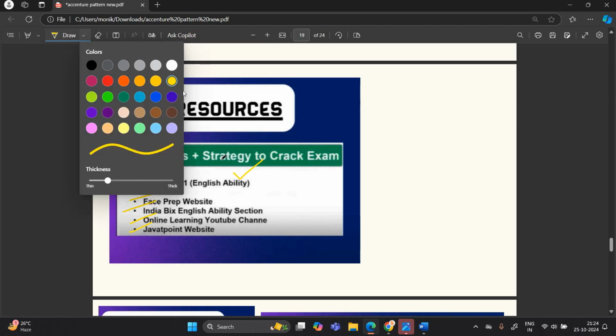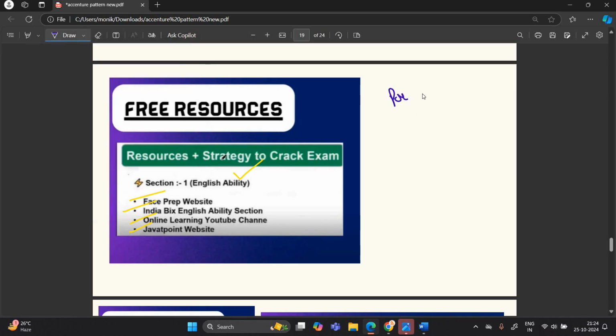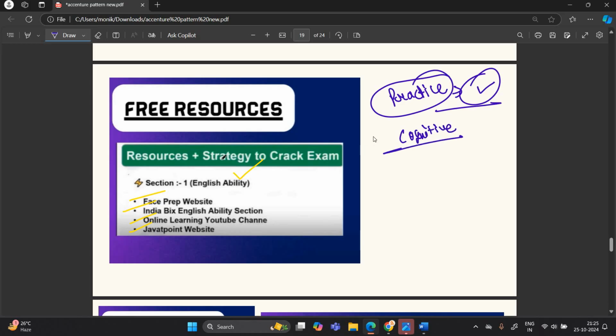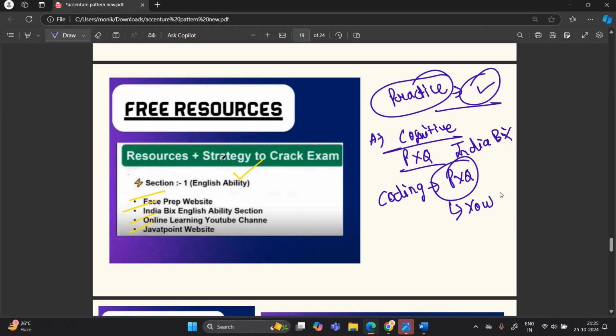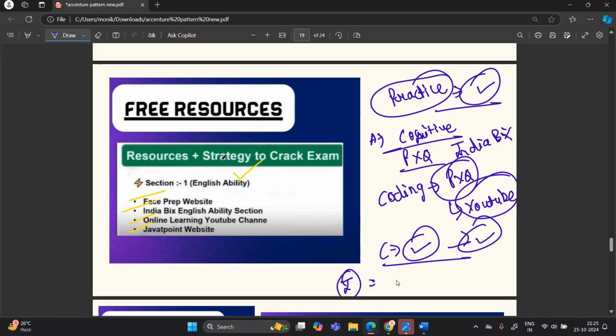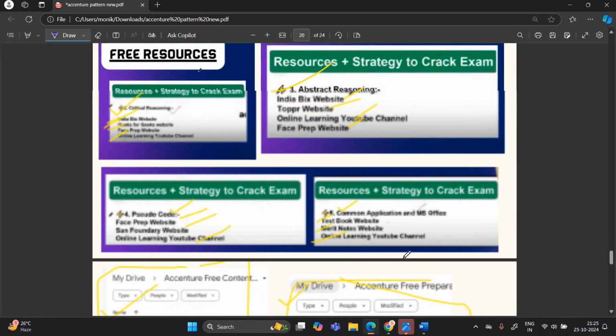One most important point that I have to mention, guys, this is the game of practice. Accenture clearance totally depends on your practice, so you have to solve more and more. For the first assessment, you have to solve more and more previous year questions, and IndiaBix has 1000 plus questions. For coding questions, you can solve previous year questions of recent examinations that are easily available on YouTube. For the communication assessment, you can check our video, so you can easily crack it. For the interview, check the selected candidate interview experience, that is also available on our channel.